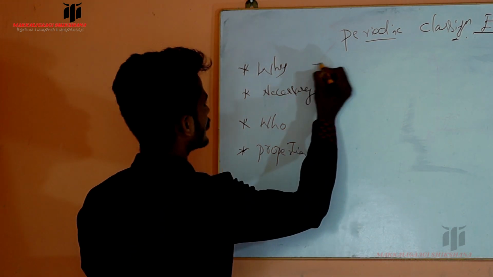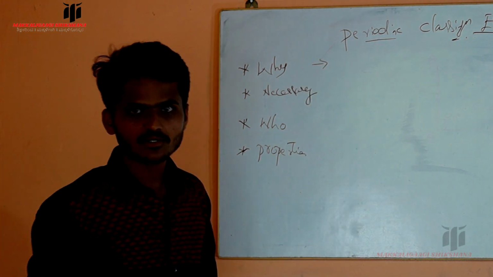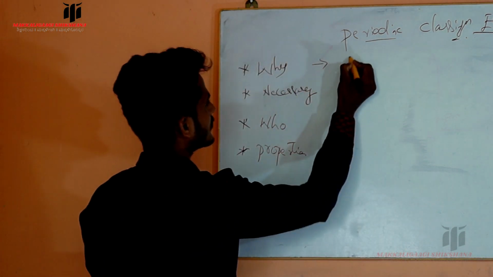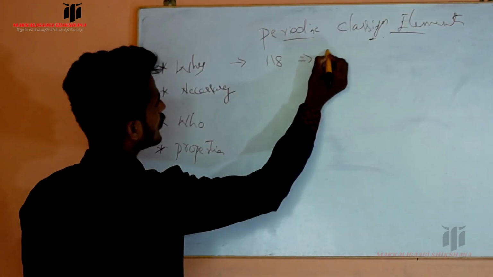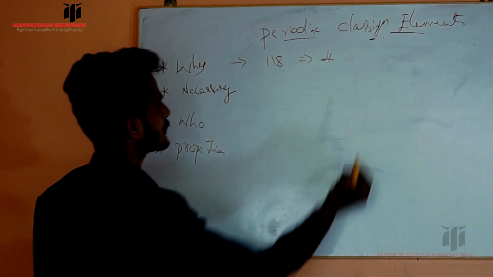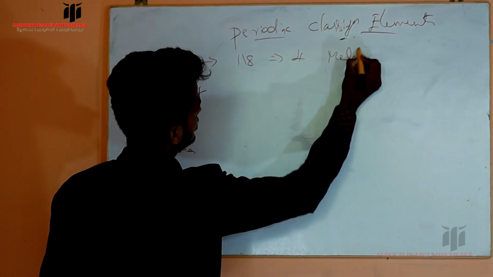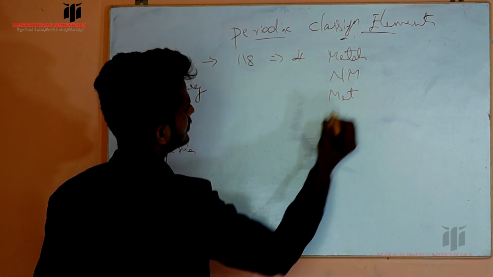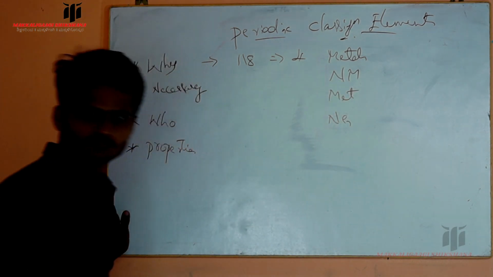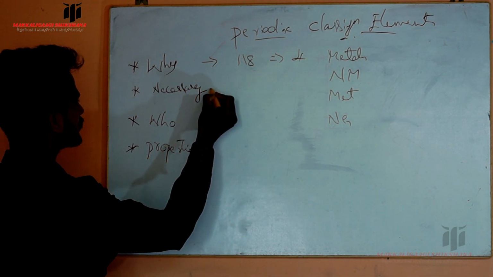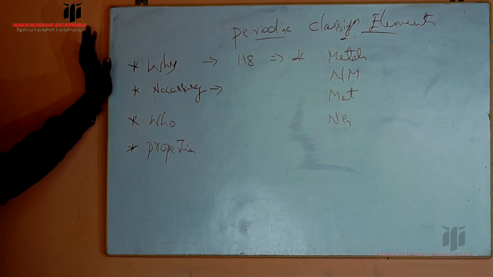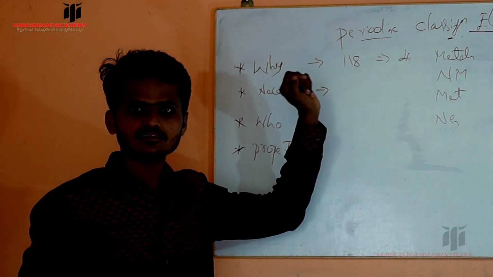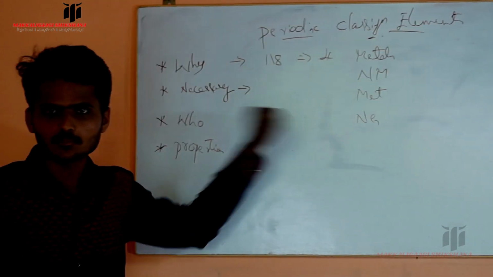First, we have to understand why it is required to classify the elements, because for proper understanding of elements we classify all 118 elements into 4 categories, in which first one is metals, then second is non-metals, third metalloids, then fourth noble gases. We classify all the elements to understand their properties in each and every case, in case of metal or non-metal or metalloid or maybe a noble gas.